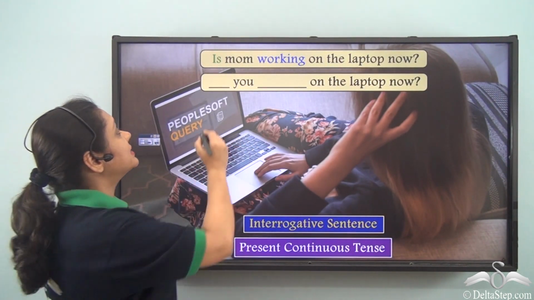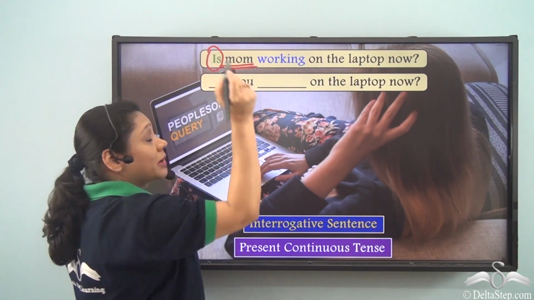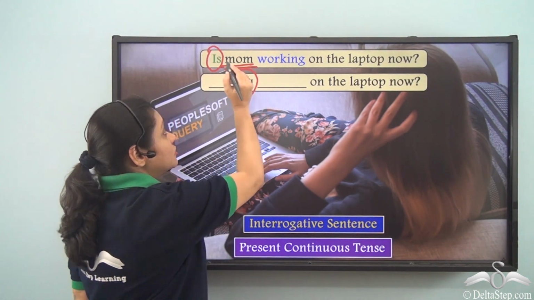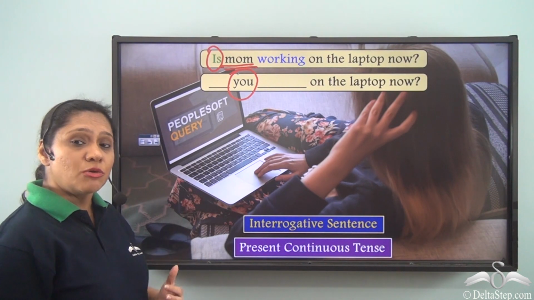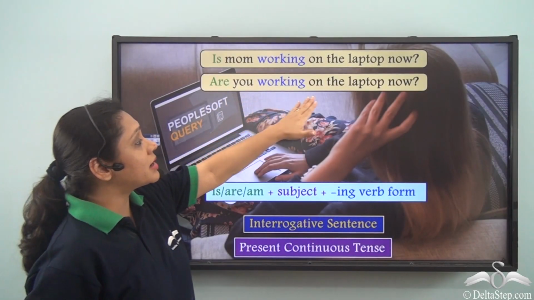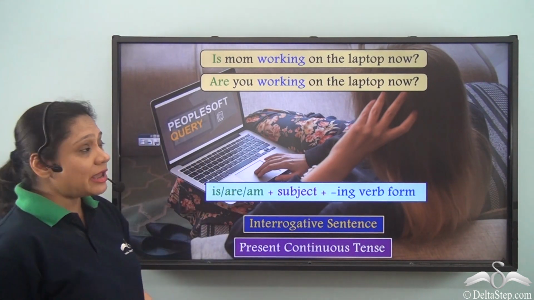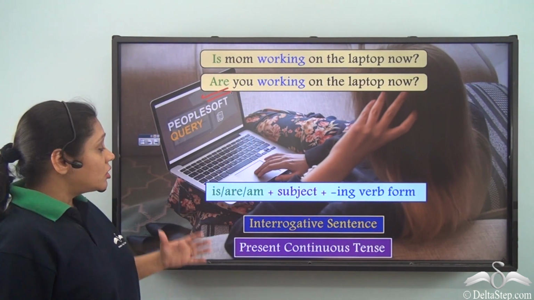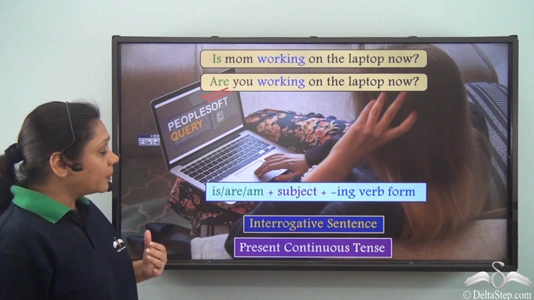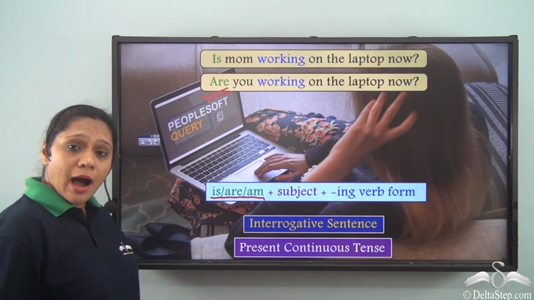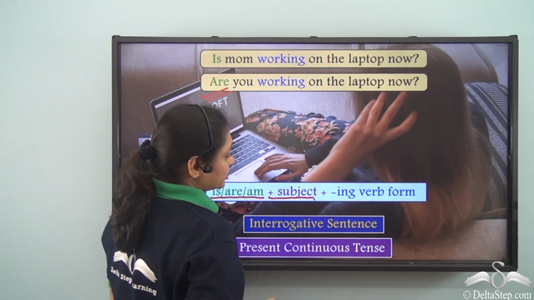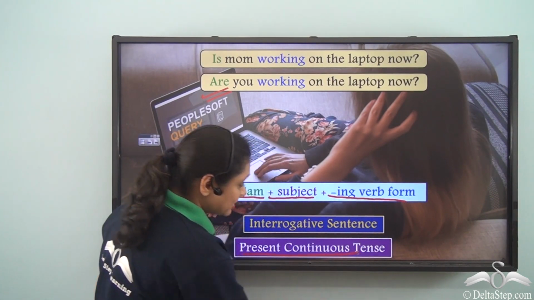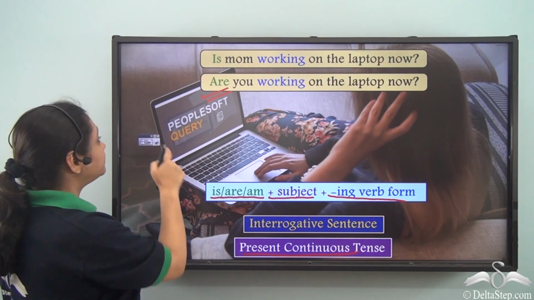So an interrogative sentence in the present continuous tense asks a question about an action happening right now. Now we have used is because our subject is singular, mom. How will we write this sentence if we change the subject to another singular subject but it is you? We will still write, are you working on the laptop now? If our subject is plural, in that case also we will use are. So we can say that the sentence form is or are or am followed by the subject, then the ing verb form to show us the present continuous tense for interrogative sentences.